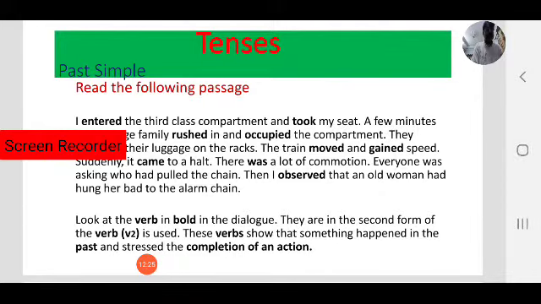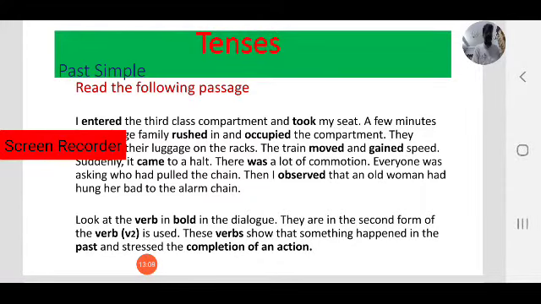Next, the fourth form of the word is the present participle or V-ing form. V-ing form means the base word with ing. What is the base word? Take. Yes, take. Ing form, taking. That is the fourth form of the verb. Always keep in mind, every verb has four forms: present form, past form, past participle, and present participle. V1, V2, V3, and V-ing form.